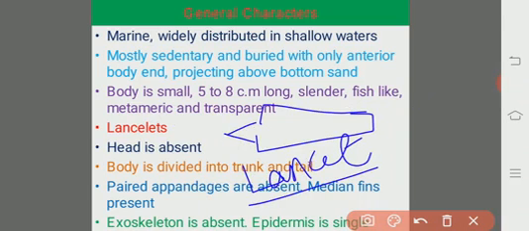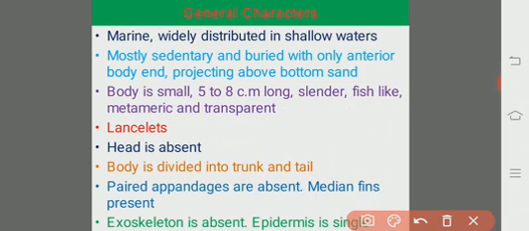So the cephalochordates are called the lancelets. The body looks like a lancet, so they are known as lancelets. And the most important feature here is that the head is absent. Although we call them cephalochordates, a distinct head is absent.